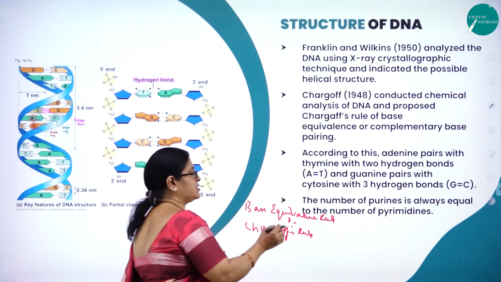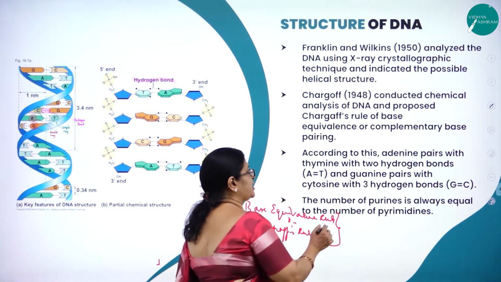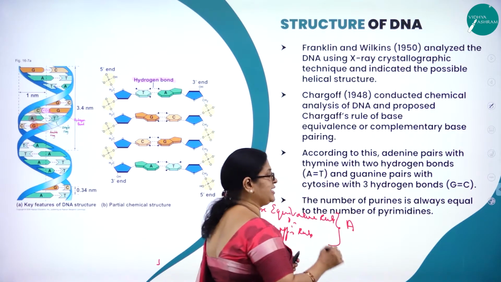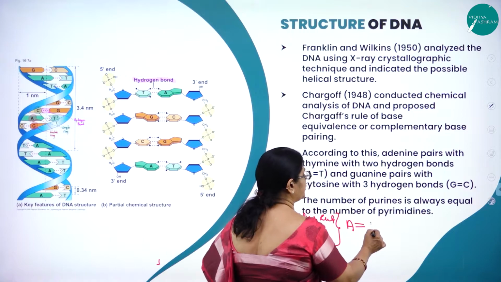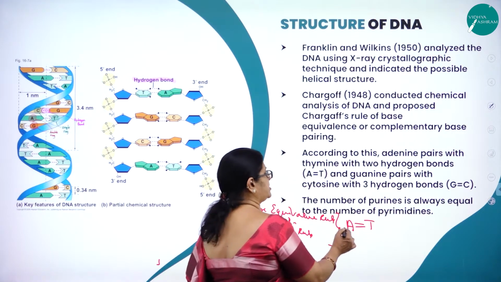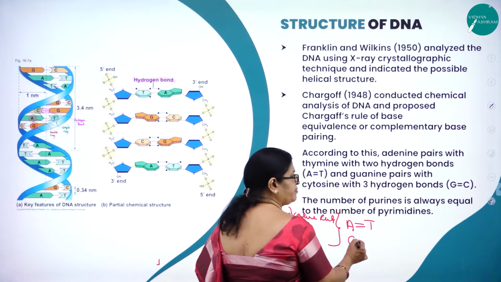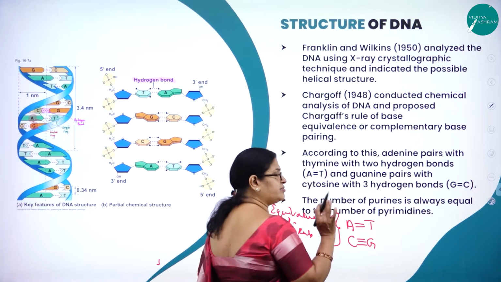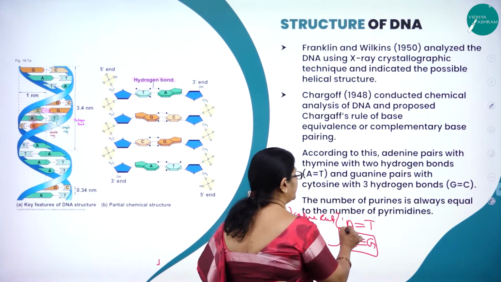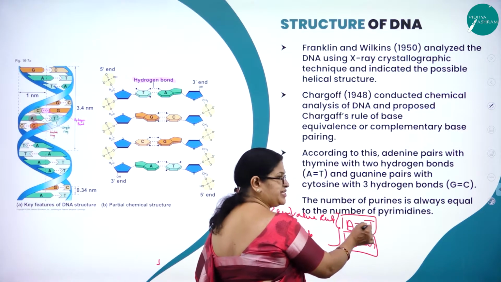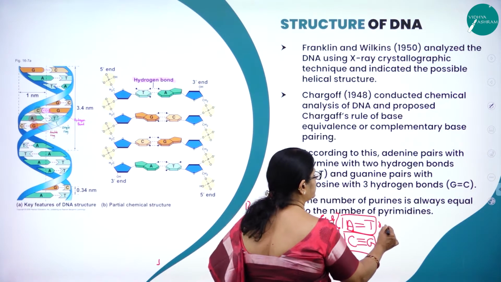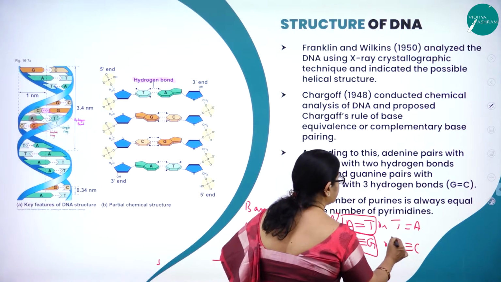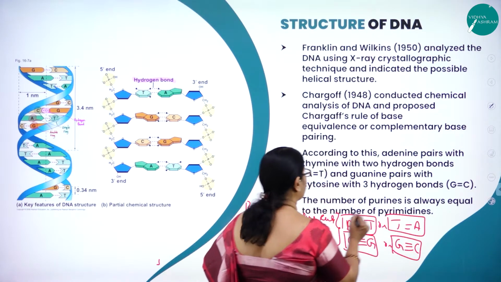According to this base equivalence rule or Chargaff's rule, with respect to DNA, A means adenine will always base pair with thymine with 2 bonds, whereas cytosine will base pair with guanine with 3 bonds. So this is called, that is A always base pairs with T and C with G, or it is vice versa, T with A or G with C. So this is called base equivalence rule.